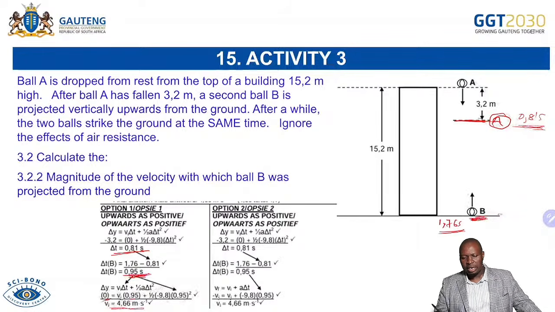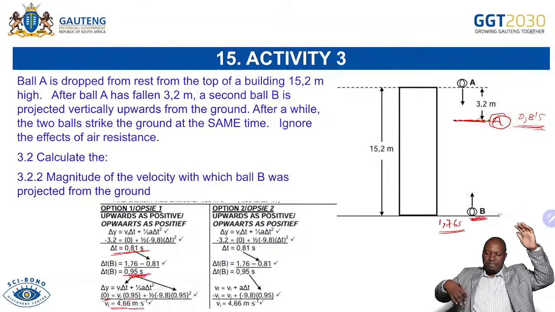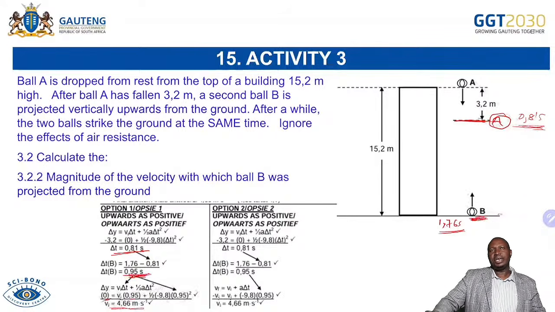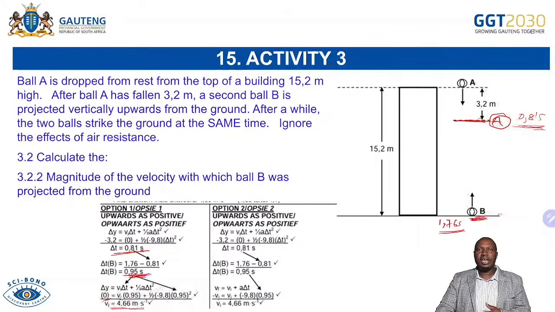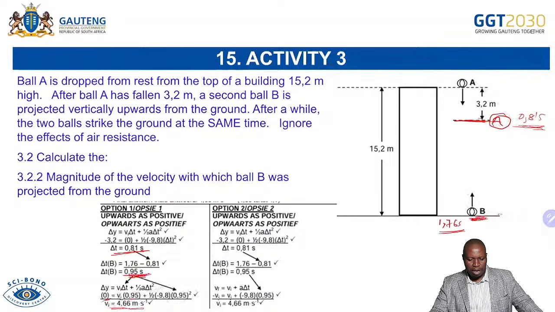I hope you will practice many different options, even this one of 2 balls, where we throw another one. Sometimes we throw the first one downwards, the second one downwards. Sometimes in this event, one ball is going down, the other ball is going up. So practice all these scenarios so that you are ready for your paper.